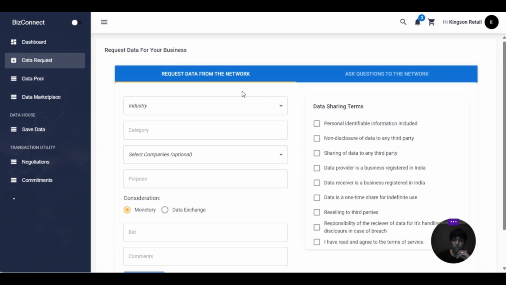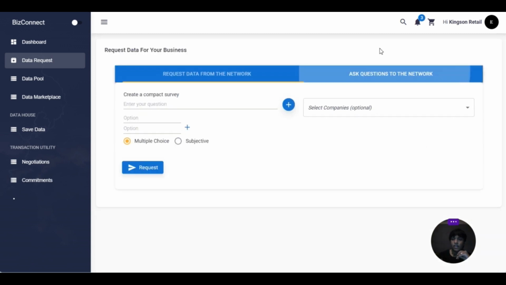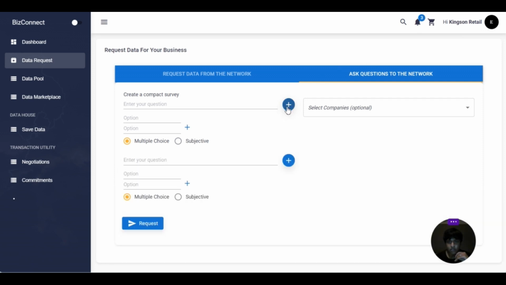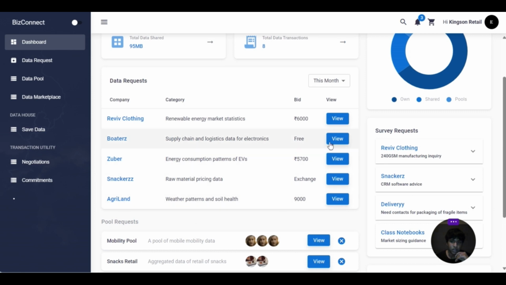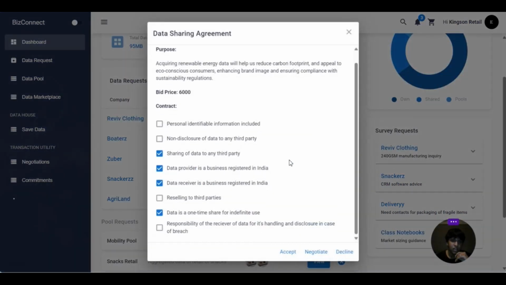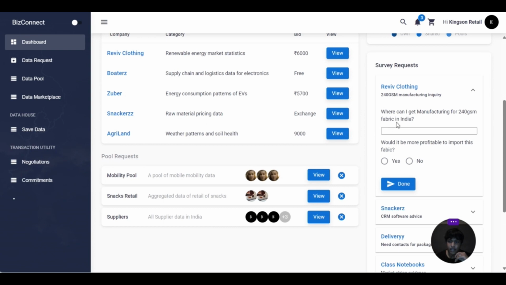Oh, one thing I forgot about the data request, that you can not only ask for data, but you can also ask the network some questions. Like you could create a survey with different questions. You can target different companies that you would like, or you can send it to everyone. And both these requests come on the dashboard like this, like a data request here. You can view this request, and then you can accept, negotiate, or decline from the dashboard. And the survey you can check like this, and then you can answer this, and this gets recorded for the one who is asking the survey.